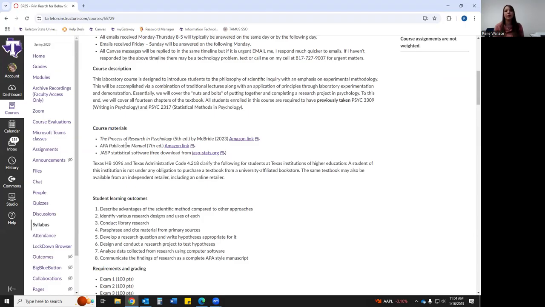You can get those from wherever you want, Amazon, the school bookstore, used ebooks, regular books, whatever works for you is fine, but you need access to the APA manual and that research book.